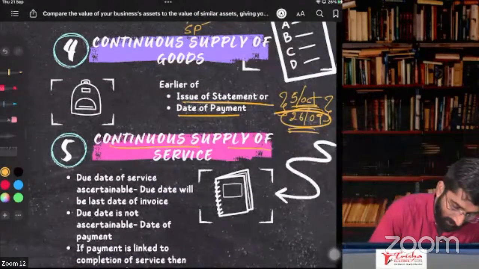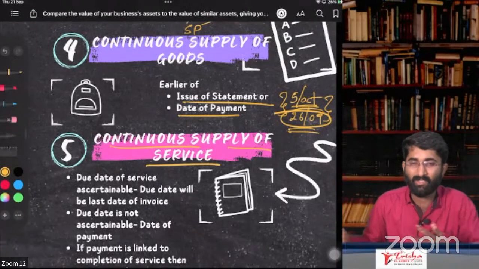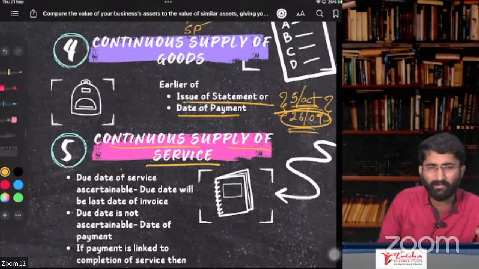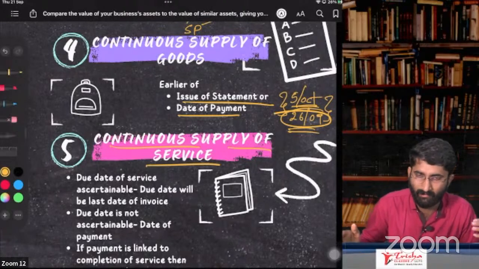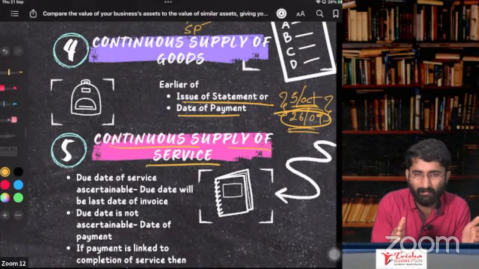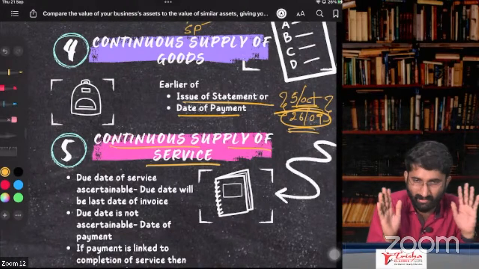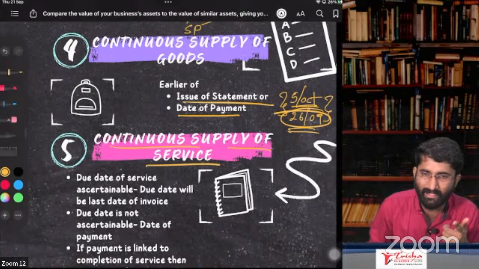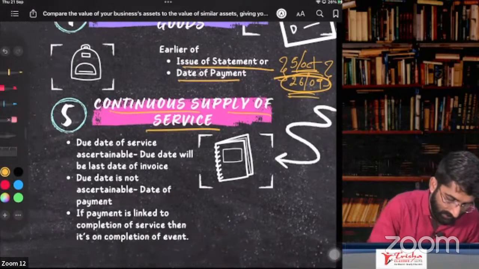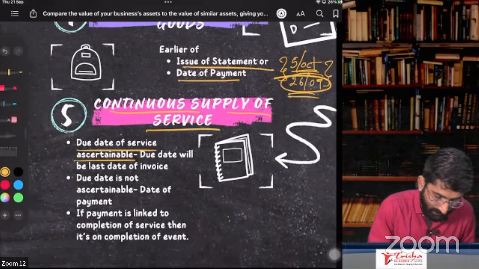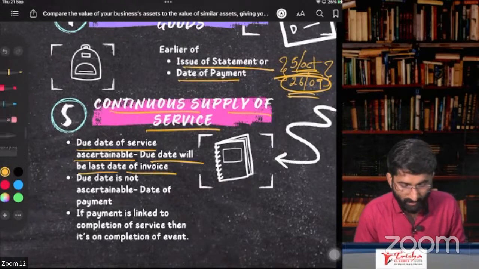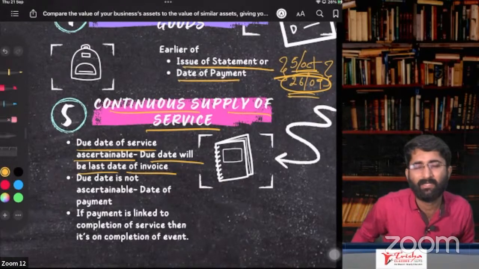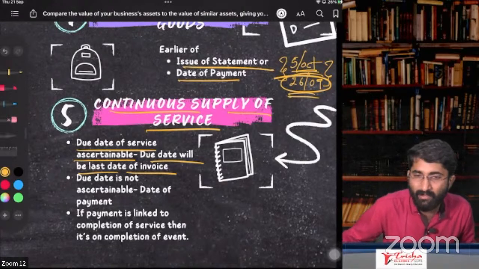Now, continuous supply of service. Example, construction of a building. That is continuous supply of service. It will take a long period of time, minimum 1 or 2 years. In this case, if the due date of service is ascertainable, the due date will be the last date of issue of the invoice.